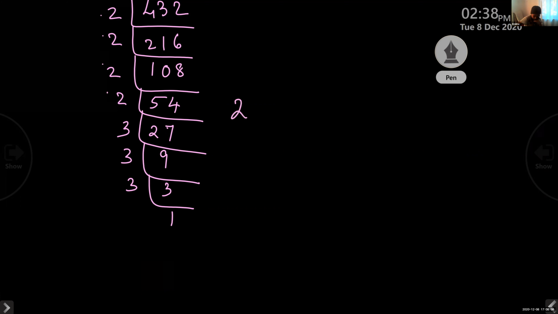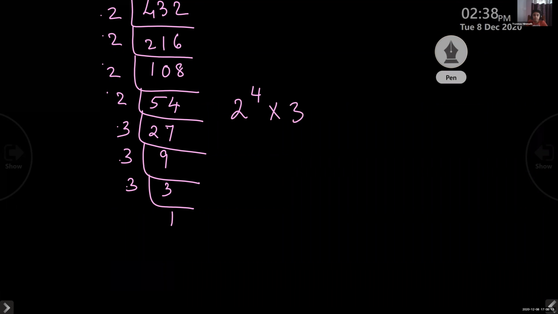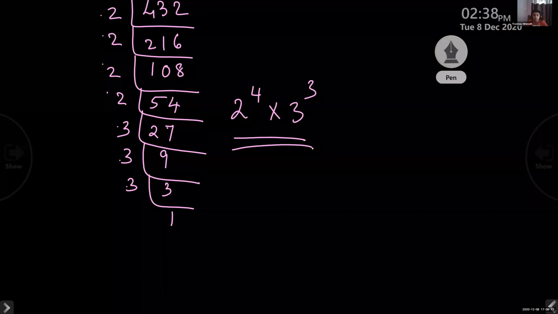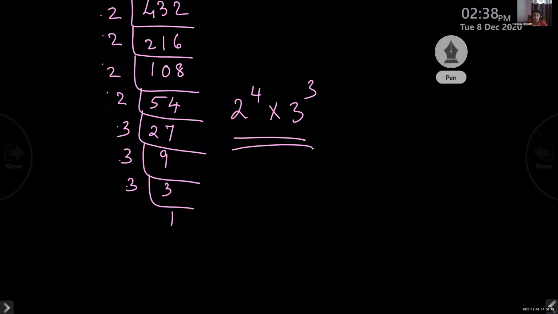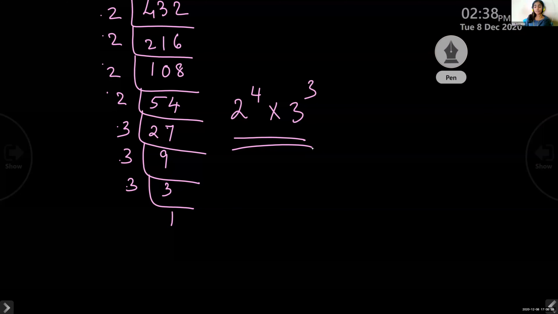So 2 raised to 4 into 3 cube. The answer is 2 raised to 4 into 3 cube. Clear? Ma'am, I wrote 18 other than writing 108.